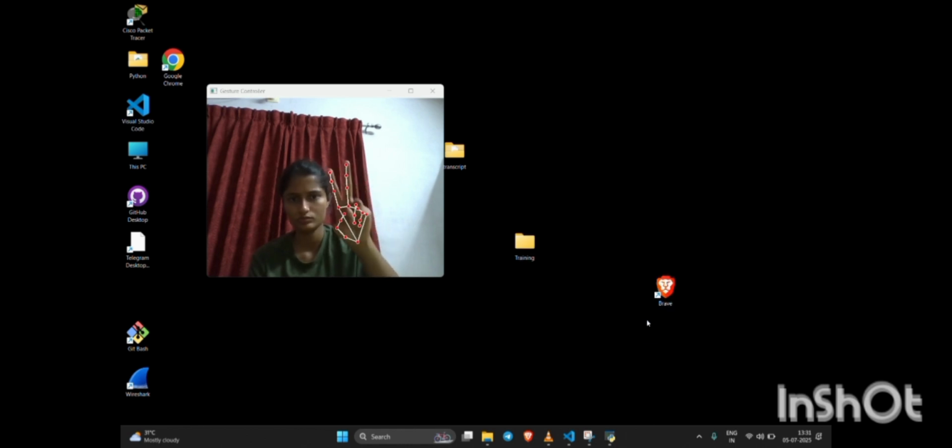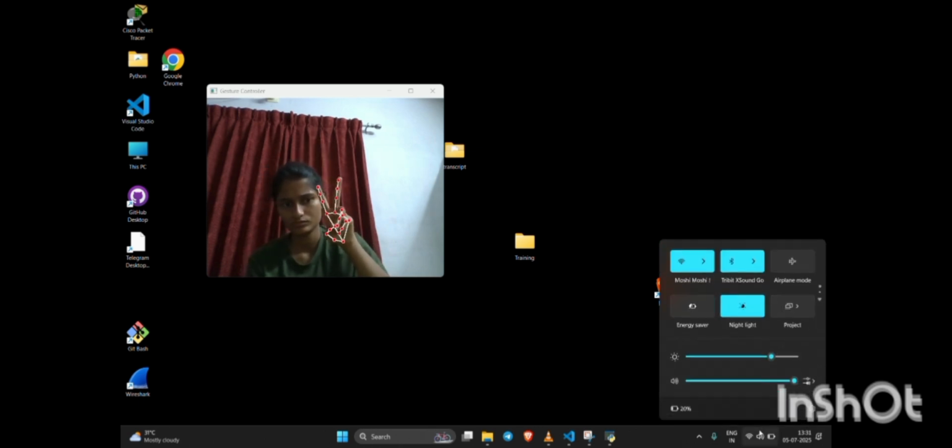And for advanced gestures, like for selecting multiple items, I can show a full open palm that freezes the cursor for a second and then make a grabbing motion so that I can select multiple icons or whatever files that I need to select. And then I can move by using the open V and then closing it, moving to the desired location method. So like that I can have multiple selection options.